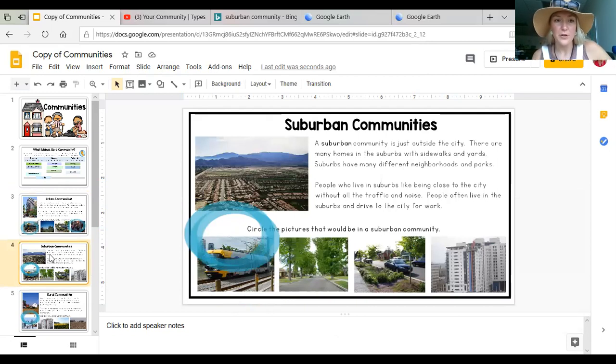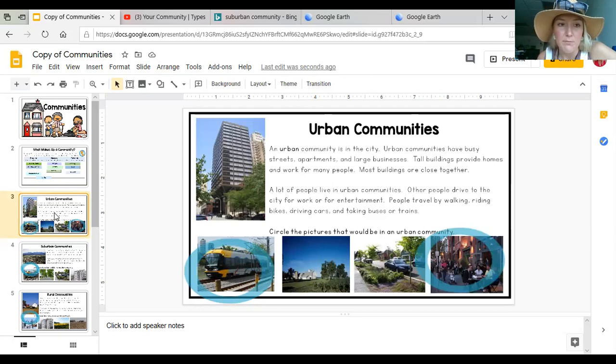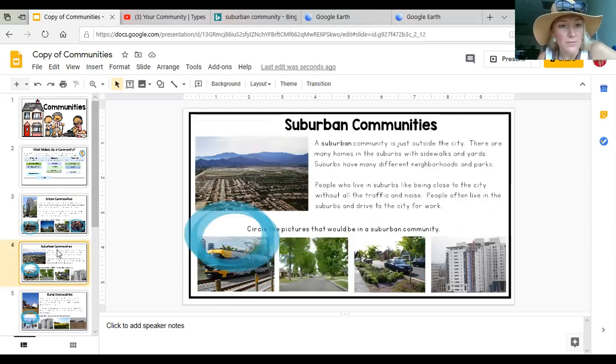A little bit further out, let's pretend that an urban community is like Indianapolis, a big city, or maybe Chicago. Suburban cities are right outside of big cities. There are many homes in the suburbs with sidewalks and yards. Suburbs have many different neighborhoods and parks. People who live in suburbs like being close to the city without all the traffic and noise. People often live in suburbs and drive to the city for work.